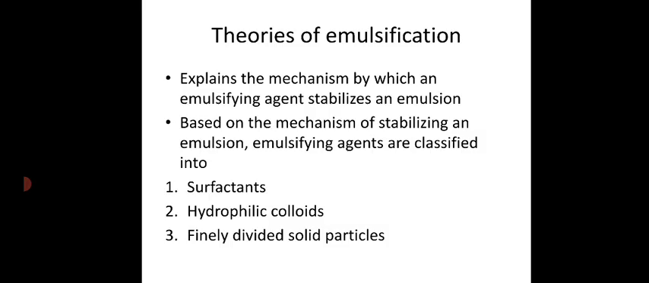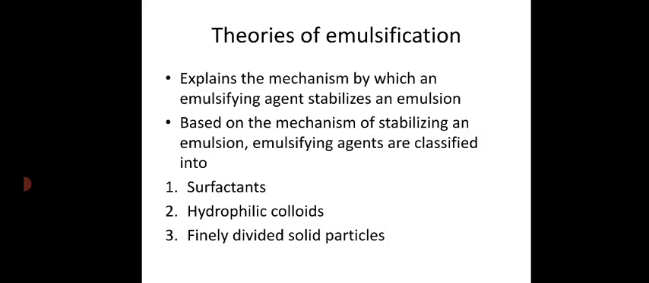If you are using a combination of emulsifying agents, there are more chances of getting a stable emulsion. And according to Bancroft's theory, the phase in which the emulsifying agent is more soluble will form the continuous phase. So based on the theories of emulsification, there are three types of emulsifying agents we use: surfactants, hydrophilic colloids and finely divided solid particles. In the case of surfactants, they form a monomolecular film over the surface of the droplet, thereby decreasing the interfacial tension, which results in a decrease in the surface free energy, and the system becomes more stable with less tendency of coalescence.